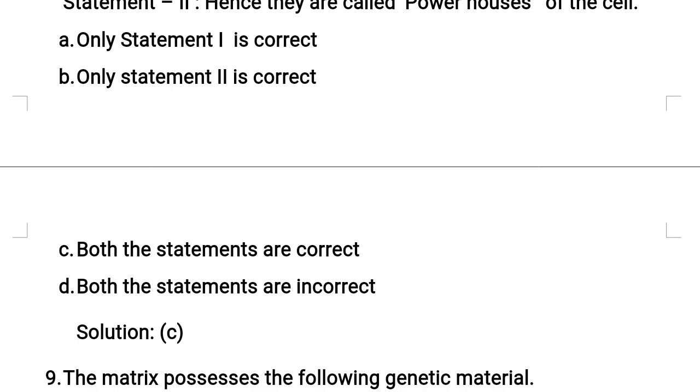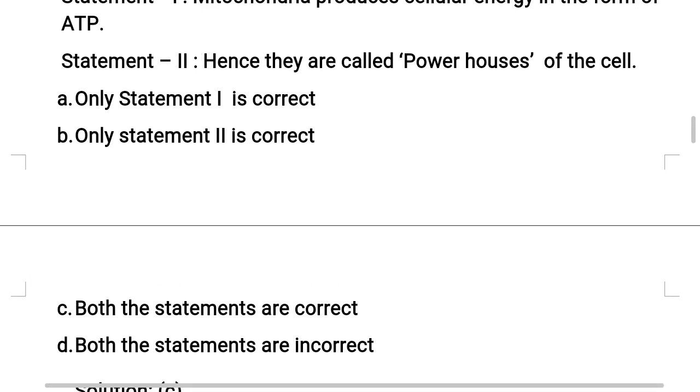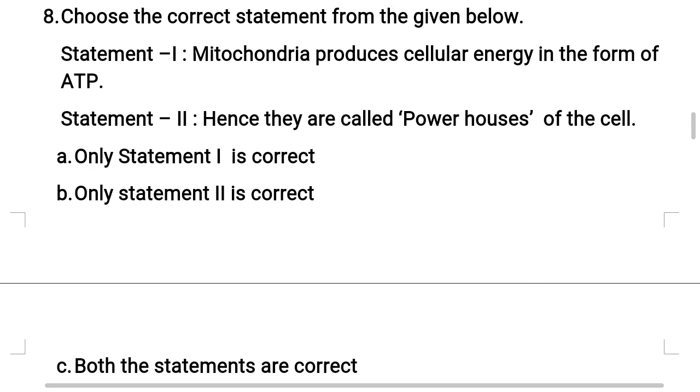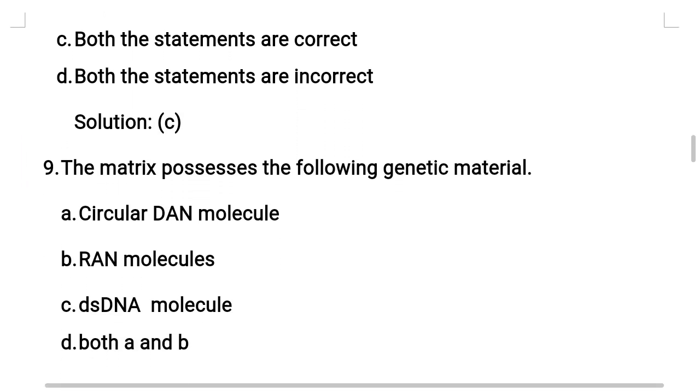So students here, C option, both the statements are correct here. Understand? Explanation for this question. As we discussed, mitochondria is the site for aerobic respiration or cellular respiration, producing energy. What kind of energy? The energy is called cellular energy. That cellular energy is in the form of ATP. Full form for ATP is adenosine triphosphate. So since it is producing cellular energy in the form of ATP, that mitochondria is popularized as the powerhouse of the cell. Understood?